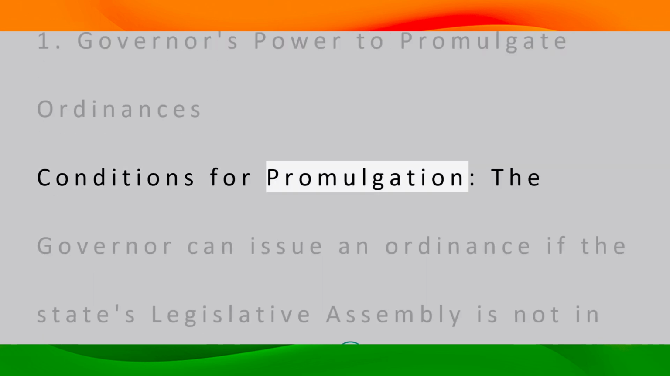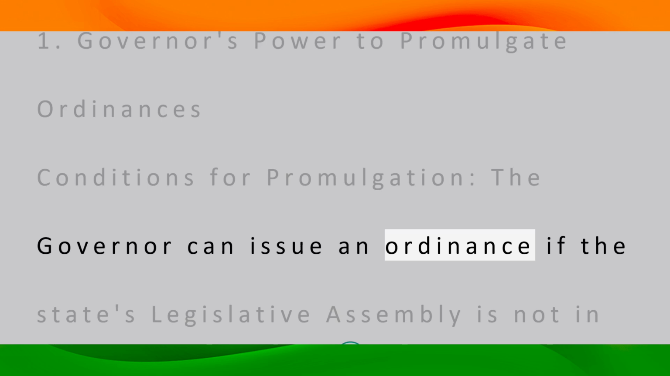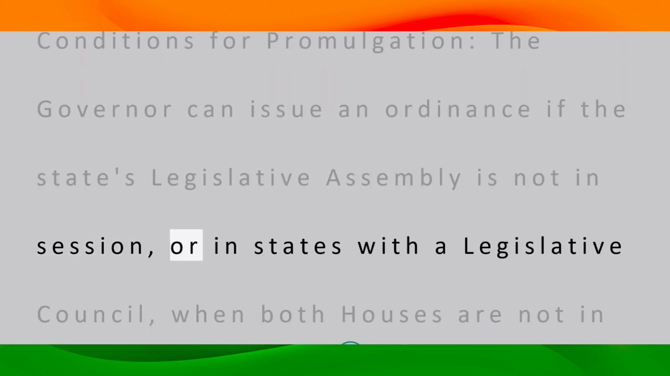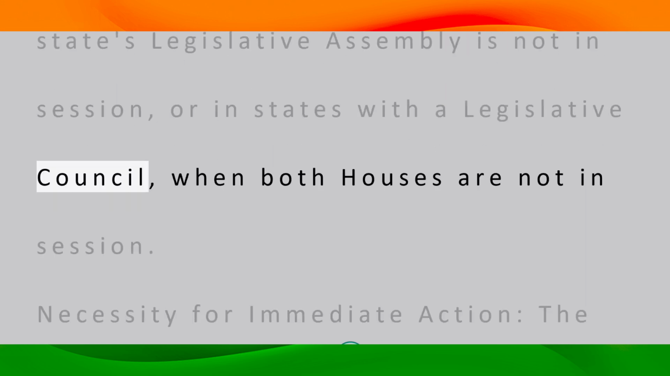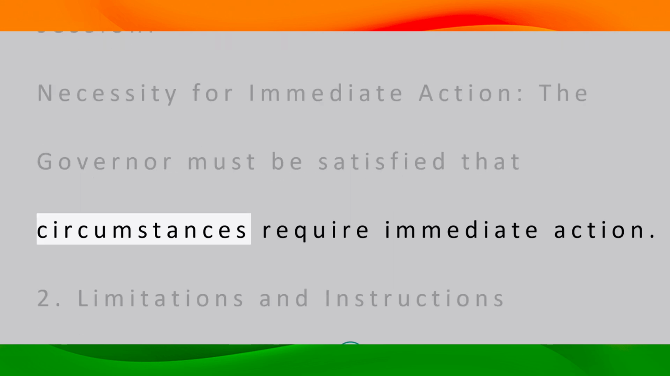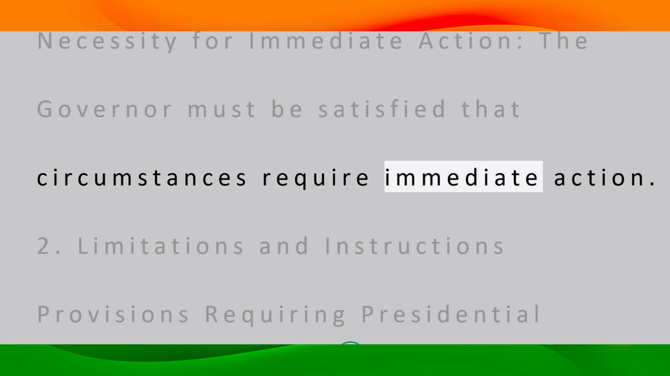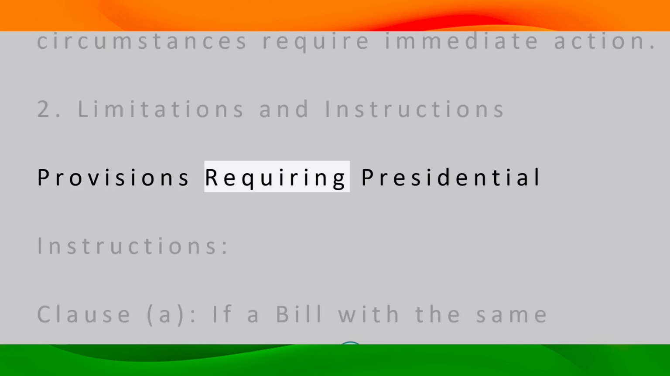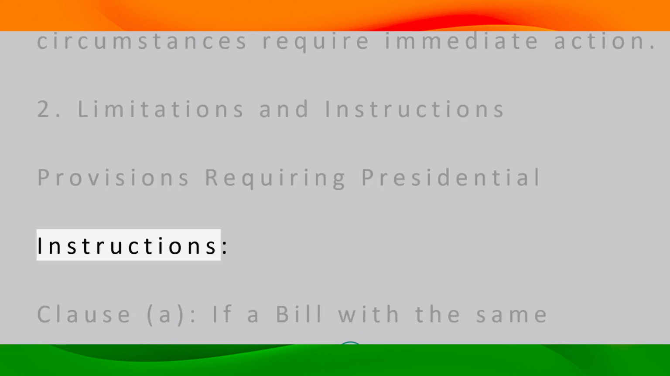Conditions for promulgation. The governor can issue an ordinance if the state's legislative assembly is not in session, or, in states with a legislative council, when both houses are not in session. Necessity for immediate action. The governor must be satisfied that circumstances require immediate action. 2. Limitations and instructions. Provisions requiring presidential instructions.